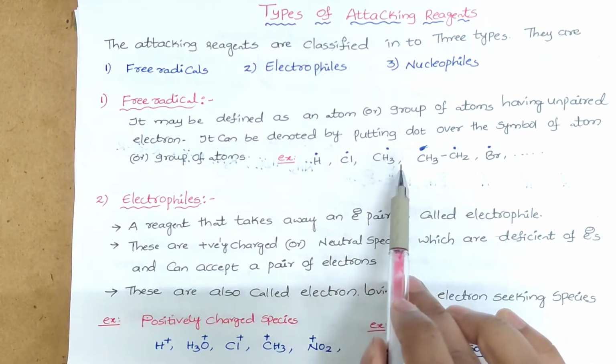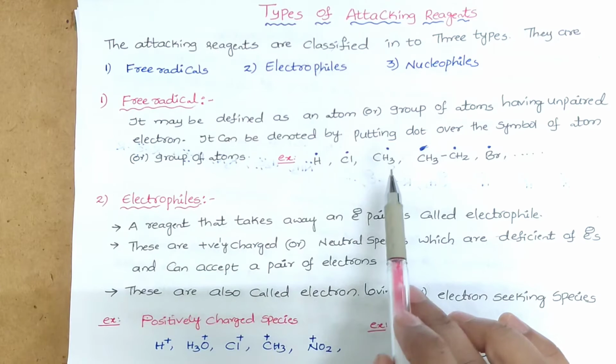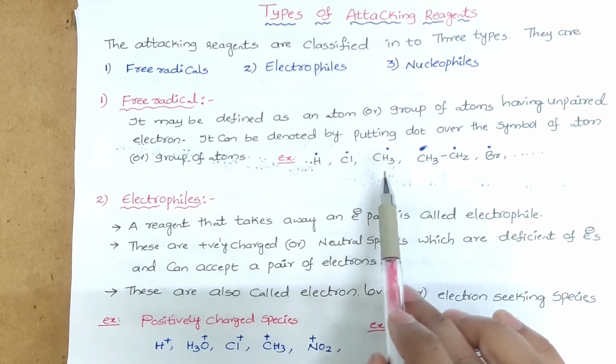Generally, these are formed by the homolytic fission between the two atoms.